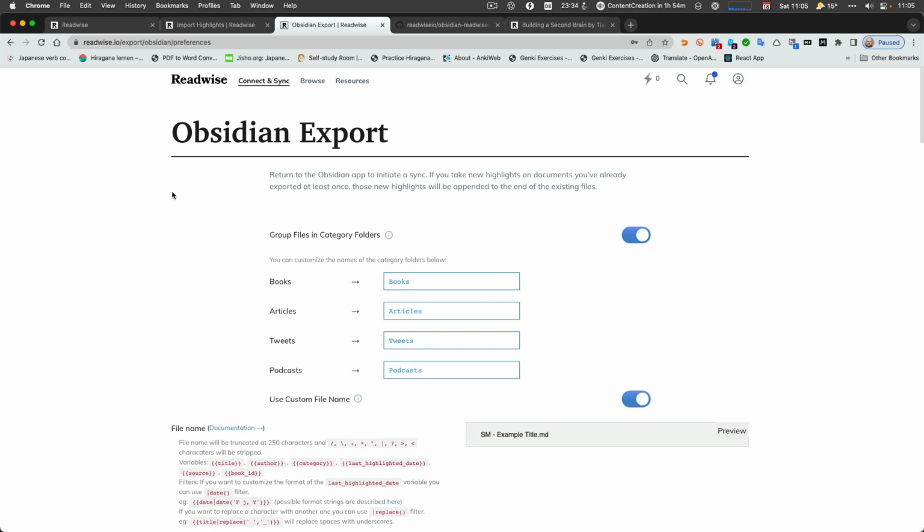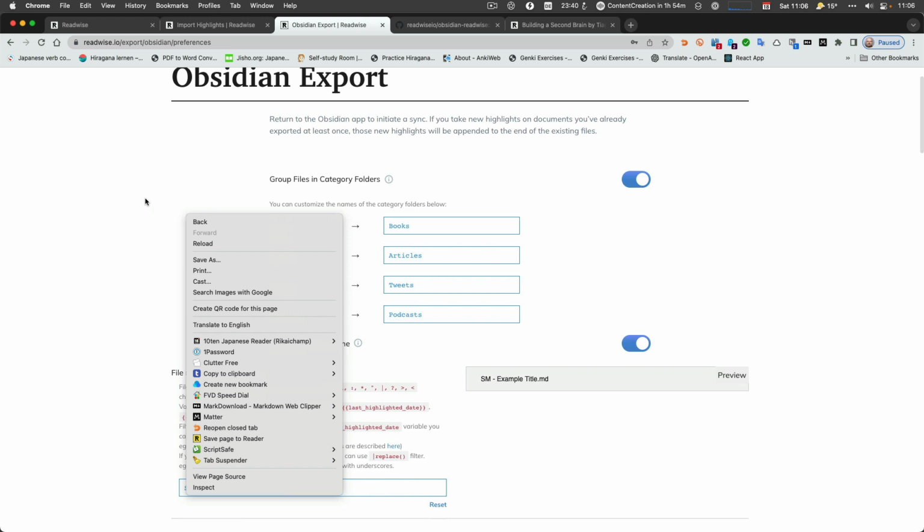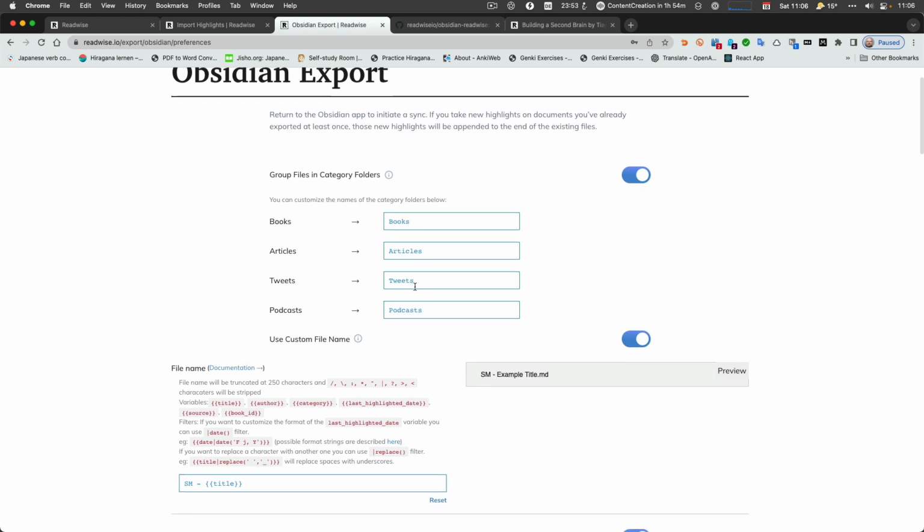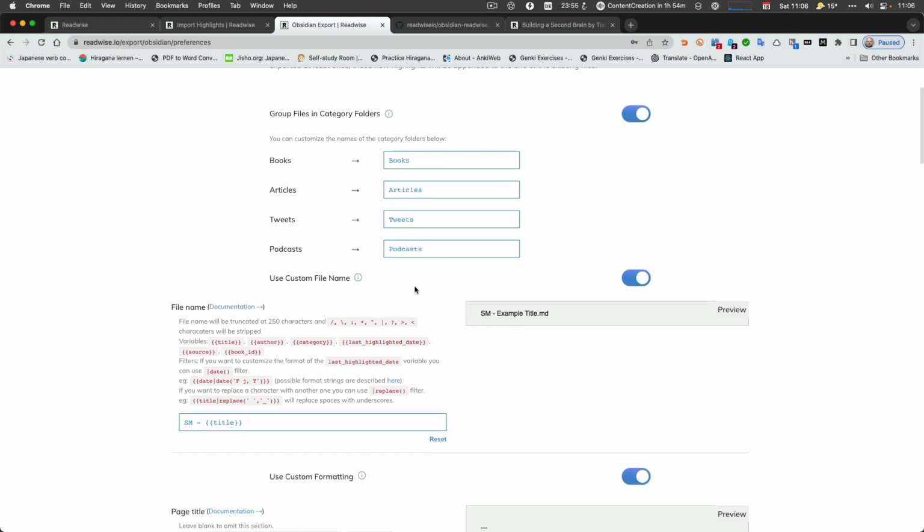You can go in here and change the folder names, but then again later on you have a category again in the content. You cannot change that either. So that's something you need to look out for. I don't care really. I just divided to find it easier where I find them. And I know that Discord is in tweets and YouTube is in podcasts.